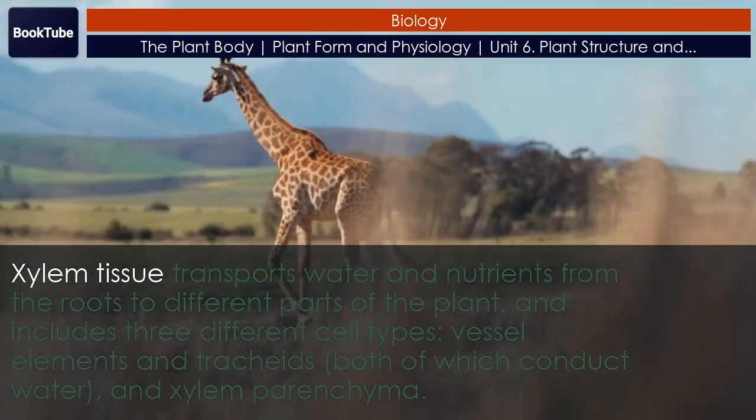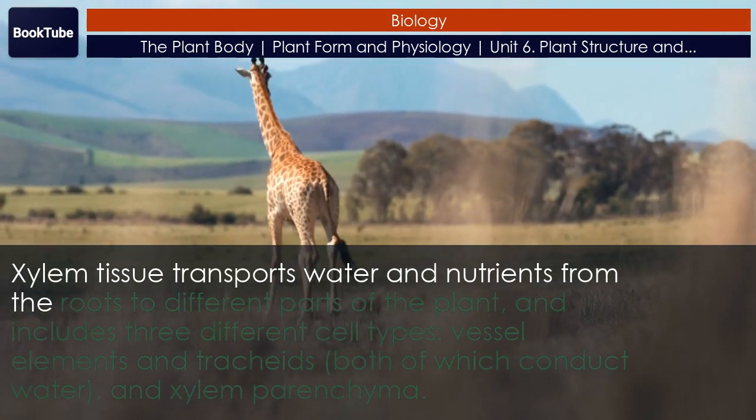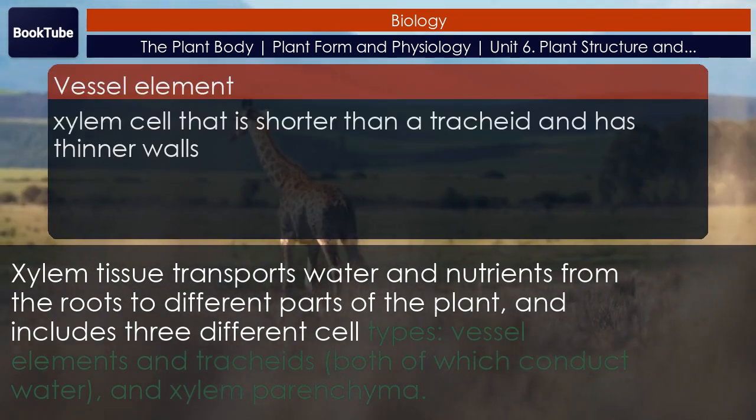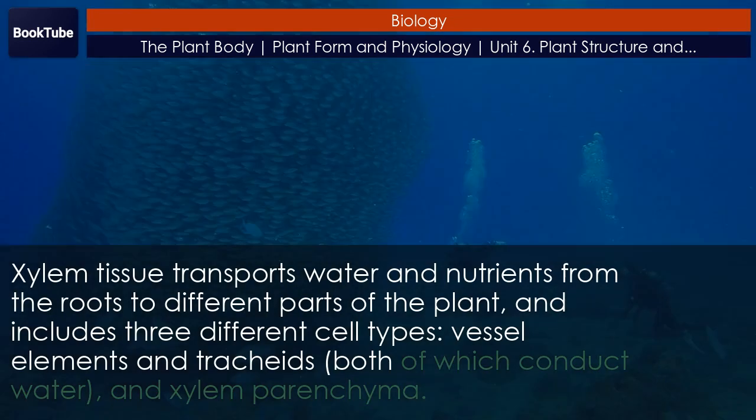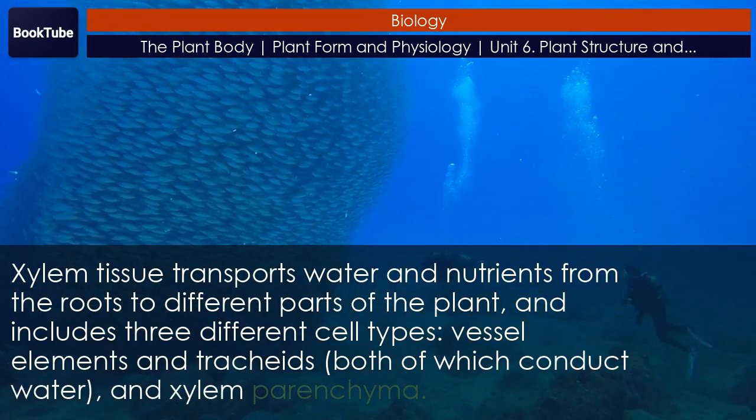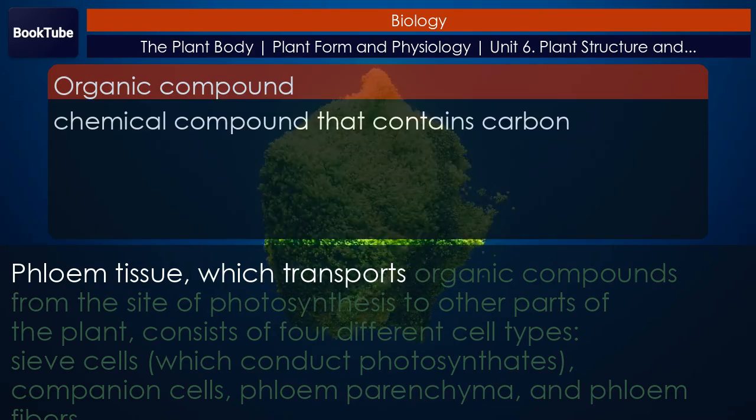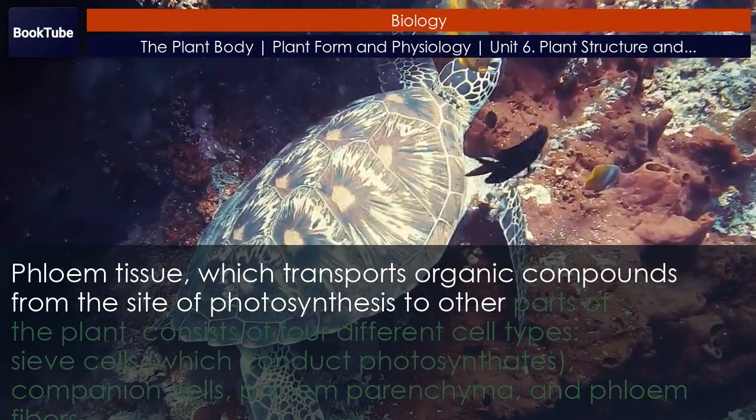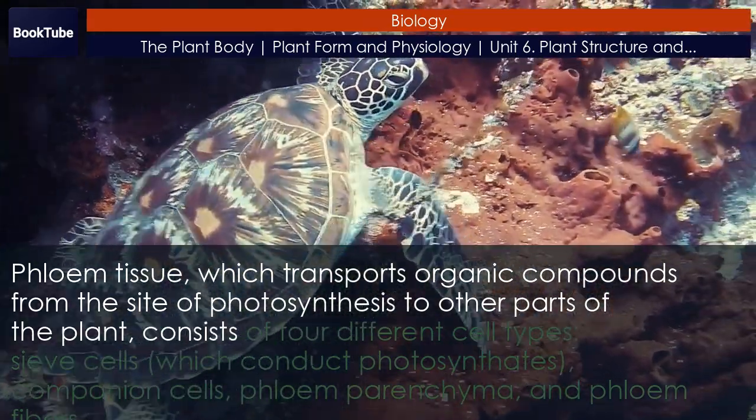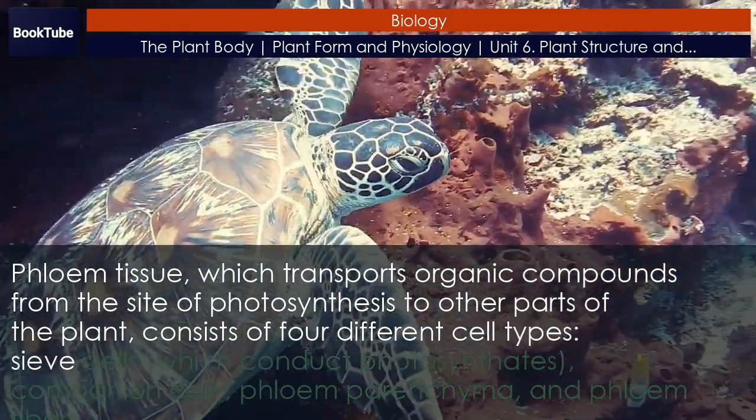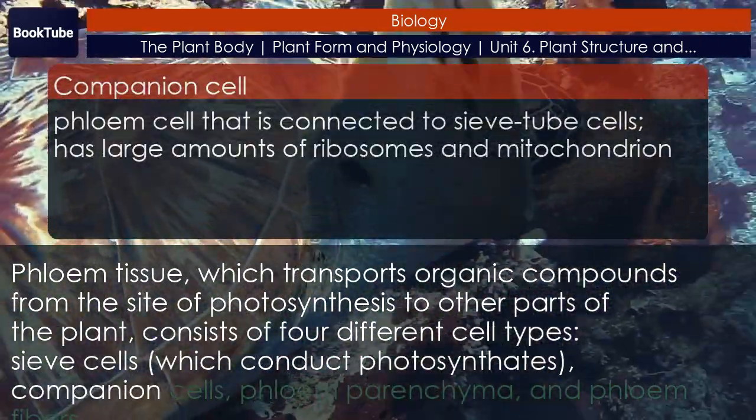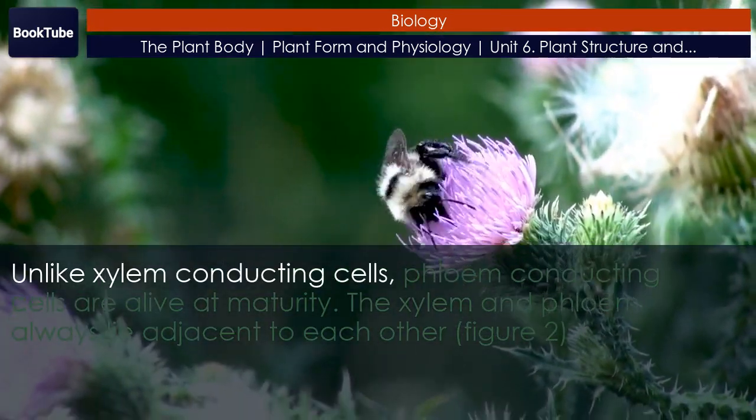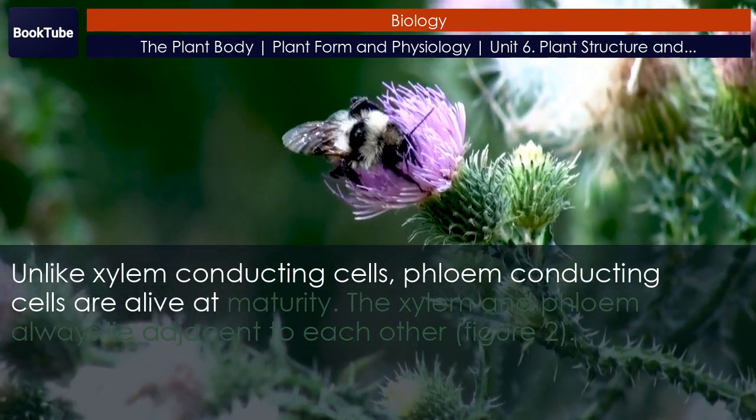Xylem tissue transports water and nutrients from the roots to different parts of the plant, and includes three different cell types: vessel elements and tracheids, both of which conduct water, and xylem parenchyma. Phloem tissue, which transports organic compounds from the site of photosynthesis to other parts of the plant, consists of four different cell types: sieve cells, which conduct photosynthate, companion cells, phloem parenchyma, and phloem fibers. Unlike xylem conducting cells, phloem conducting cells are alive at maturity.